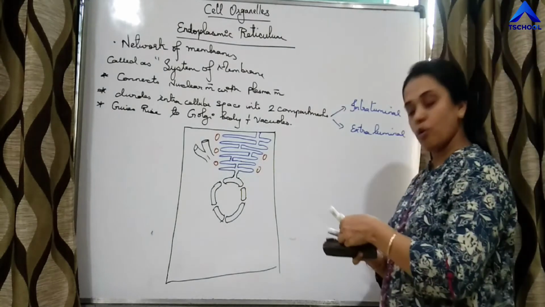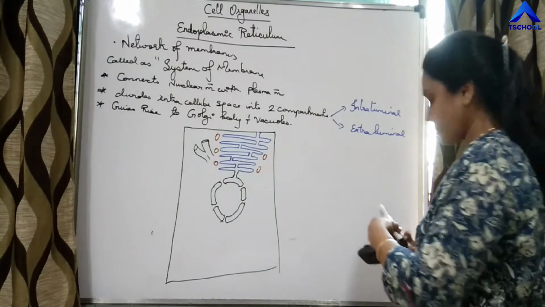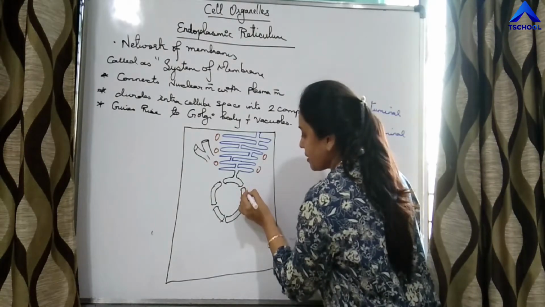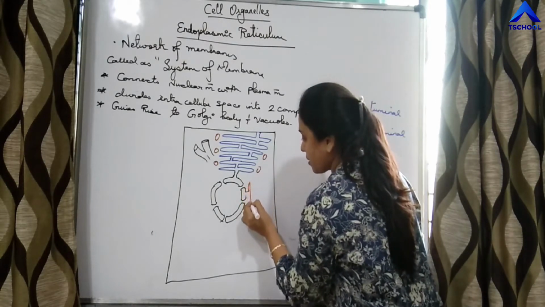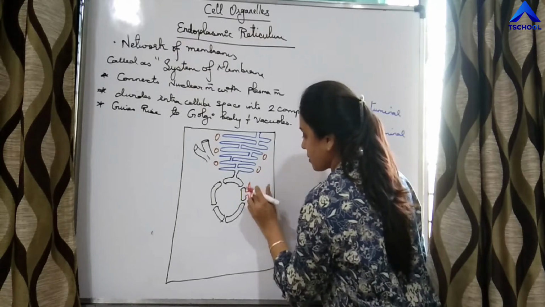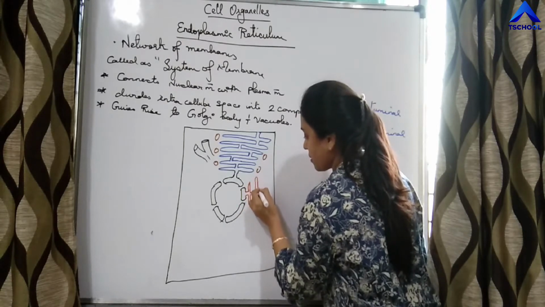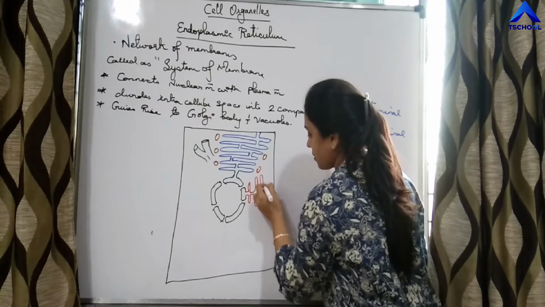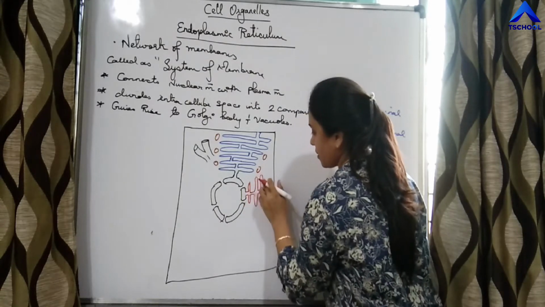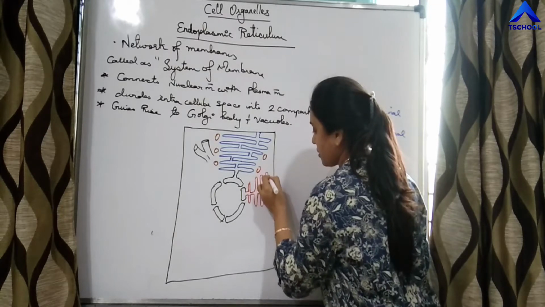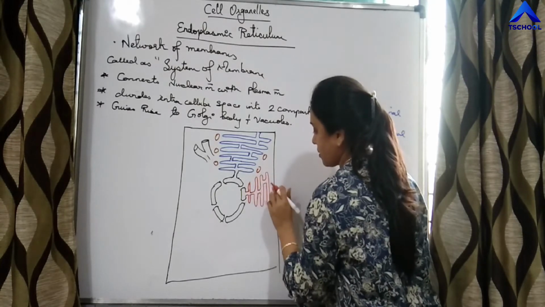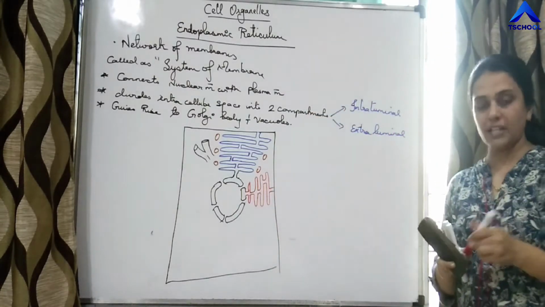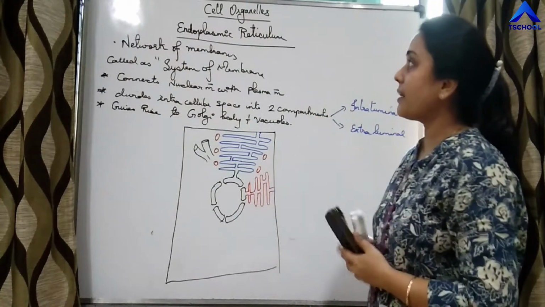I am drawing one more endoplasmic reticulum. Say from here it is also arising. So these are the two endoplasmic reticulums. Are you getting it?